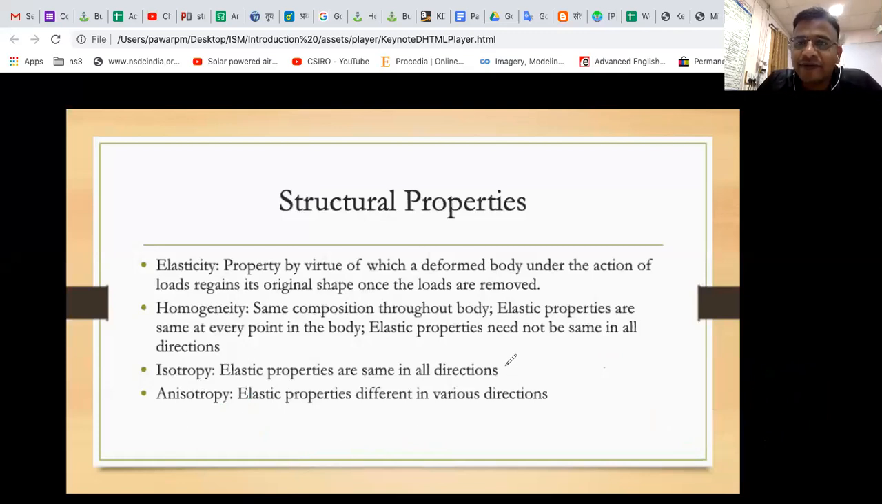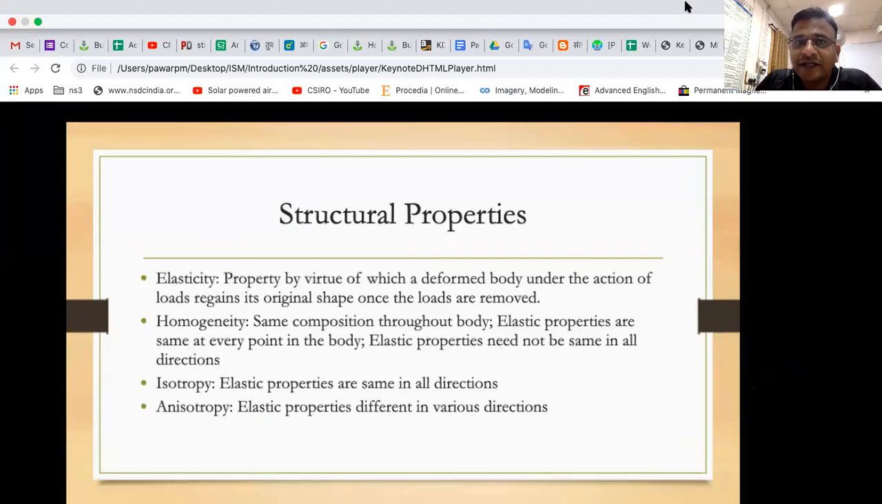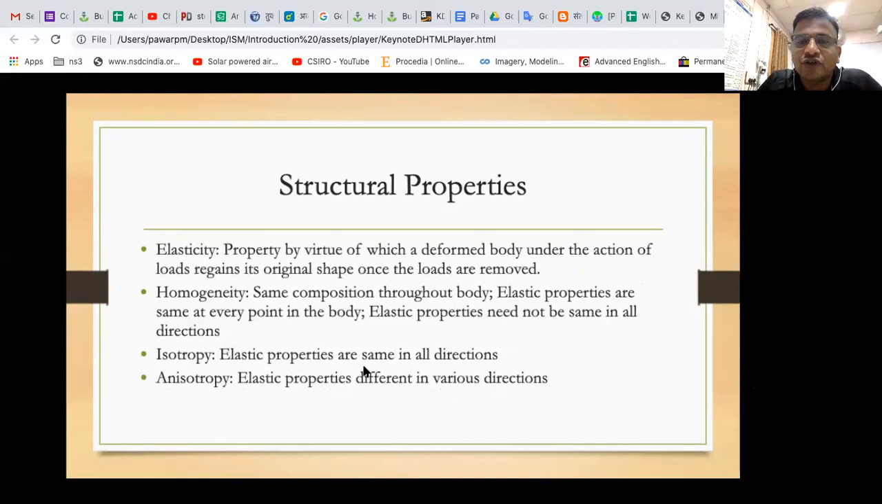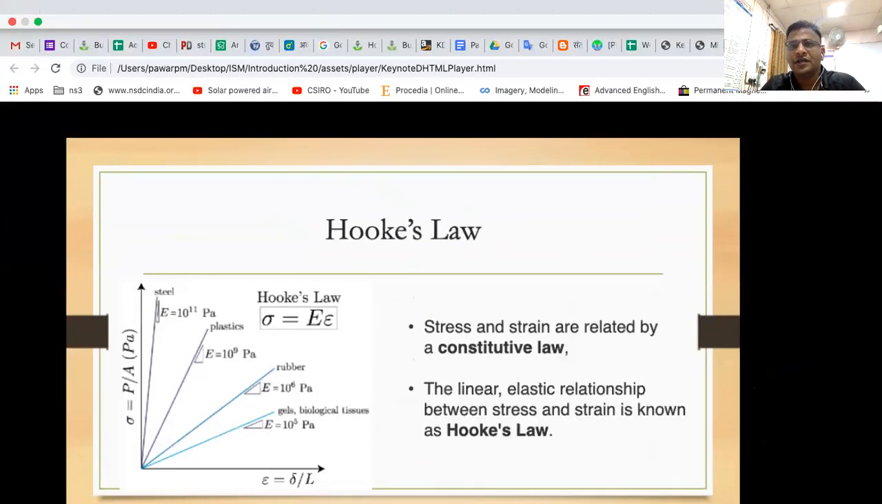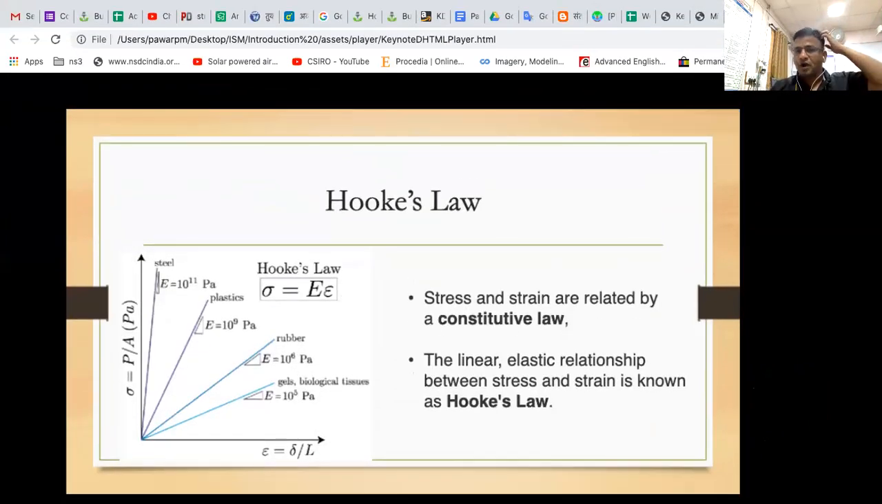Examples of isotropic material are all the metals you take, may it be iron, may it be aluminum, whatever. And for anisotropy, wood is the best example. So let me go to the next slide. We have covered all the properties. Now a very important part we are studying is called Hooke's law. We will study it slowly. It is the name of a scientist. Write down Hooke's law.